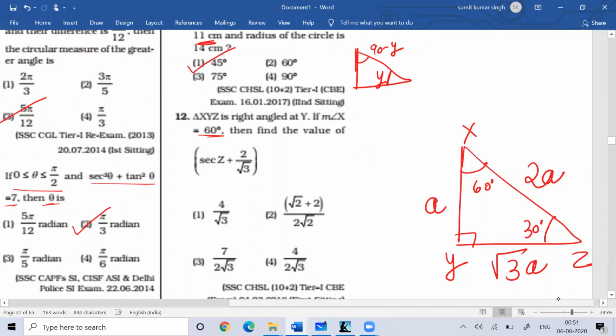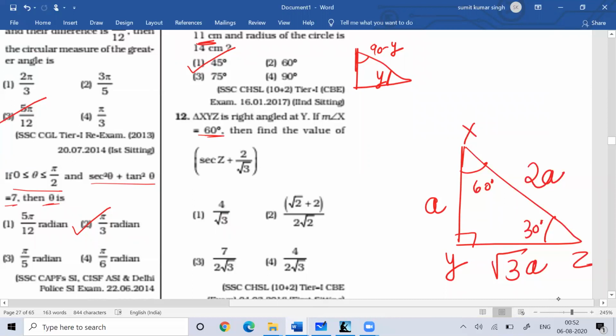So what is sec Z? Opposite of that, A would become perpendicular. Root 3A is base, and 2A is hypotenuse. Sec is the inverse of cos. Cos theta is base by hypotenuse, so sec theta would be hypotenuse by base.